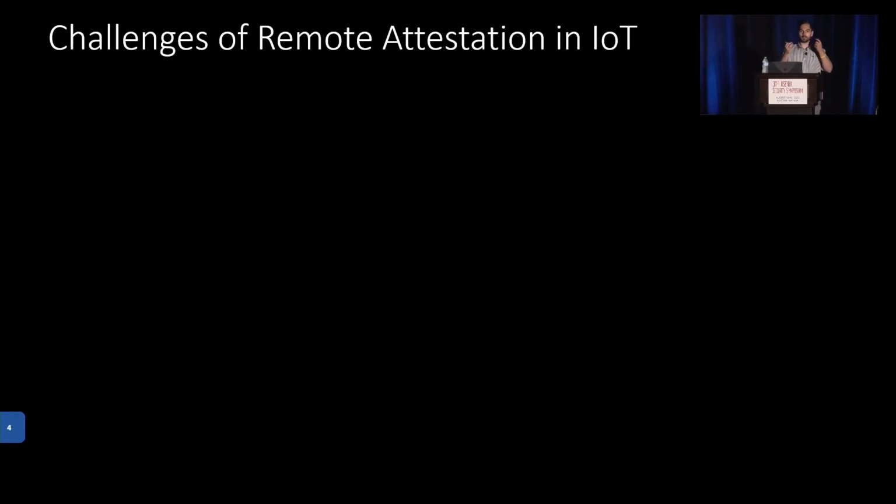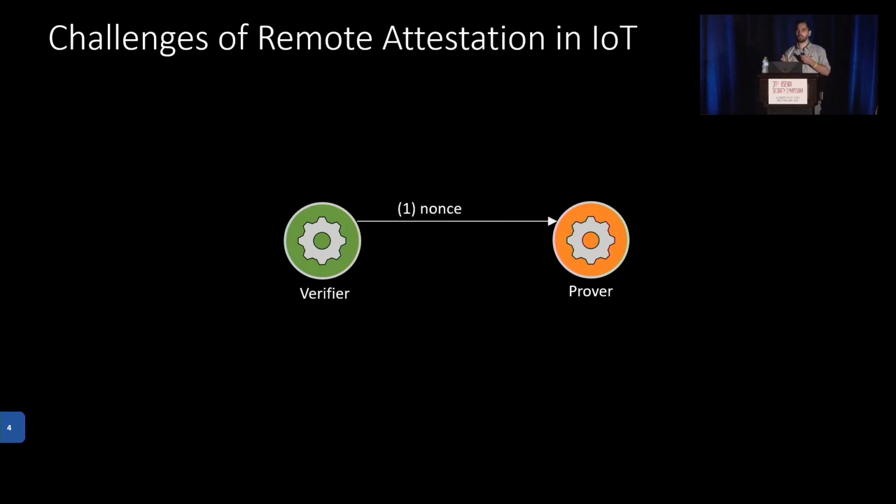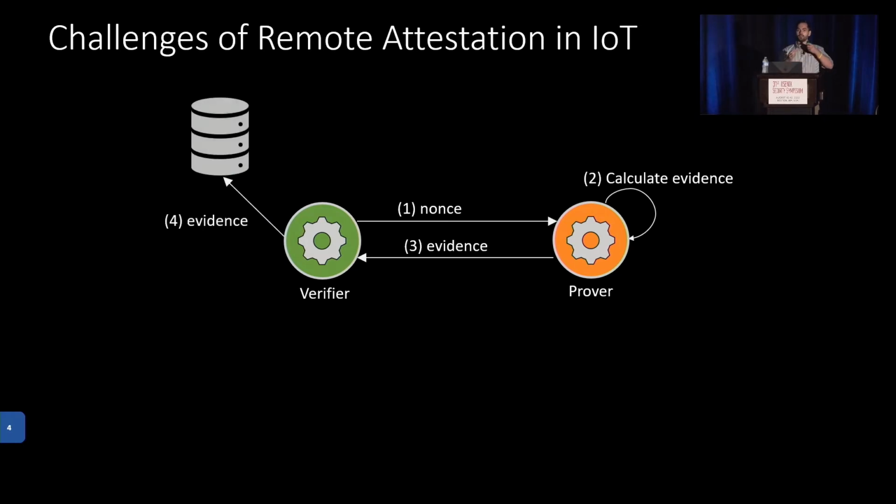In the original design, we have one verifier and one prover. The protocol is a challenge-response protocol initiated by the verifier by sending a random nonce to the prover, who then, as a response, calculates an attestation evidence, which is usually some kind of hash of the whole device memory. He then links the calculated evidence to the nonce and sends it back to the verifier, who will compare the received evidence to a database of pre-known good values.